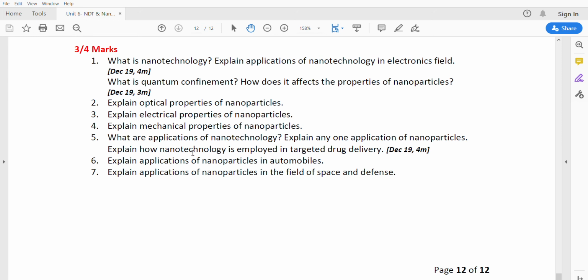What are the applications of nanotechnology? Explain any one application of nanoparticles. Explain applications of nanoparticles in the automobile. These are all about the applications. A single application will be used for the 4 marks question.